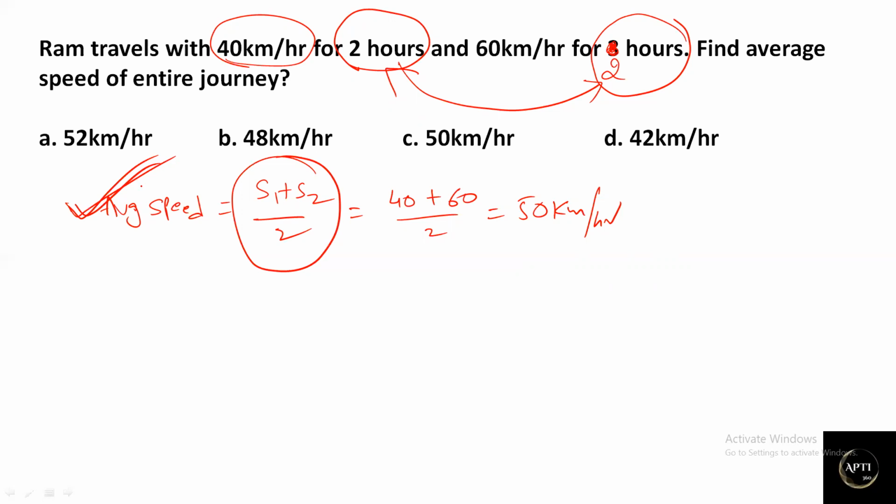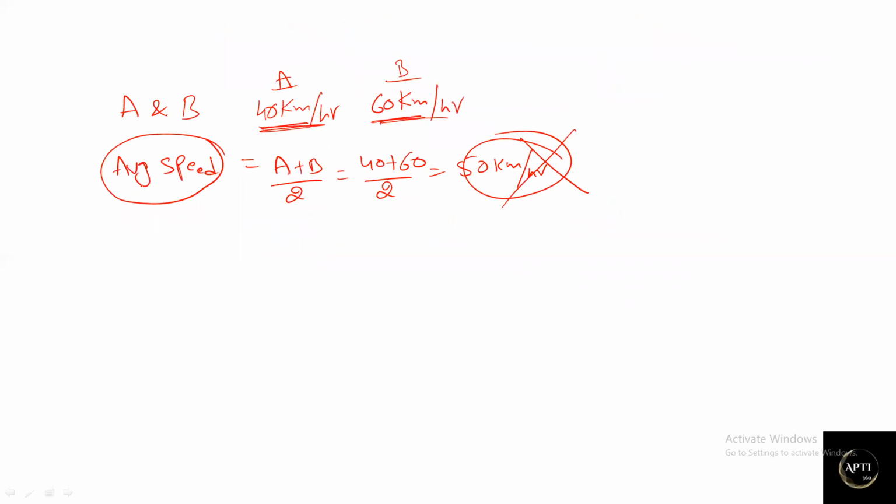Now I will ask you one more important, third case. First we'll cover these three, and then we'll try to solve more questions on average speed. Now I will explain the third case with a simple scenario. Let's consider your home and your college. Here it is home and here it is college. You are going from home to college.